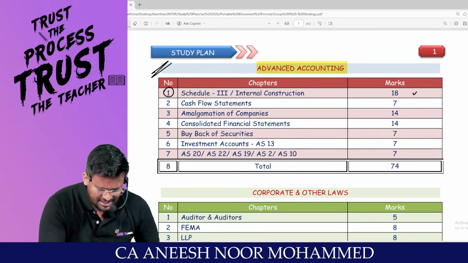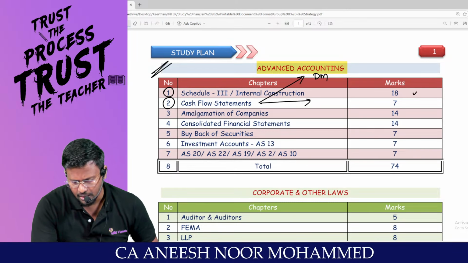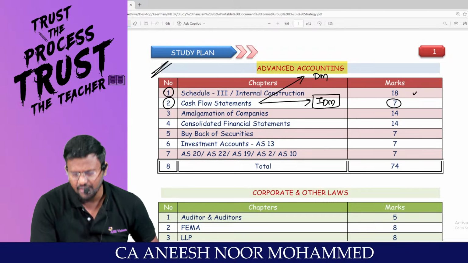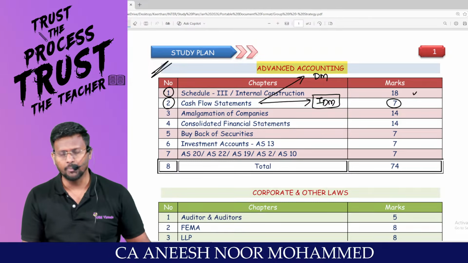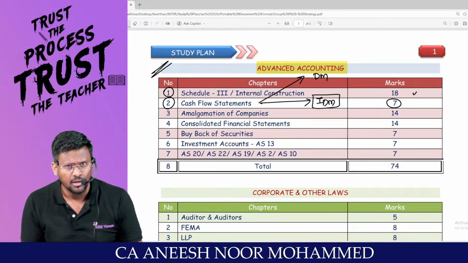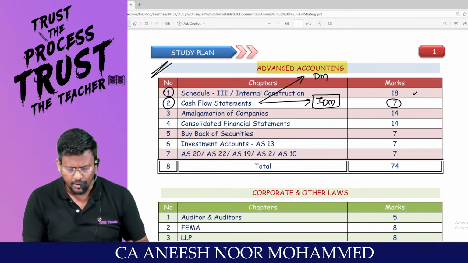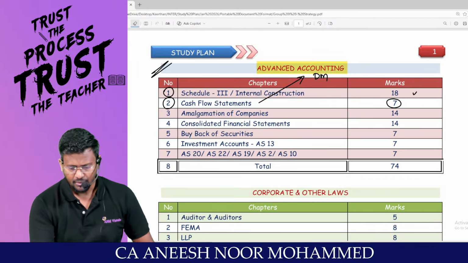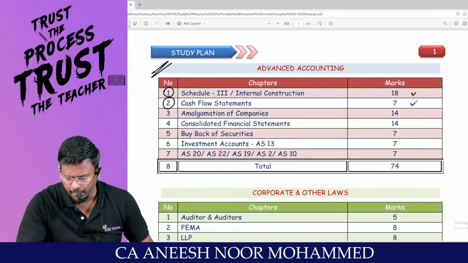Sir, number 2 is cash flow statement. In the cash flow statement, we have the direct method and the indirect method. Mainly, they are asking a 7-mark question from the indirect method. But I'm never saying that the direct method will not be tested. It is comparatively easy. So prepare both the direct method and the indirect method. It will come for 7 marks in the exam, and this is not an option. In every exam they are asking for 7 marks.